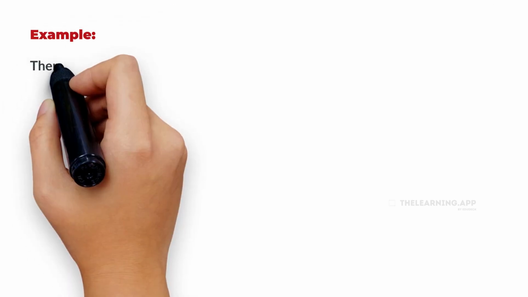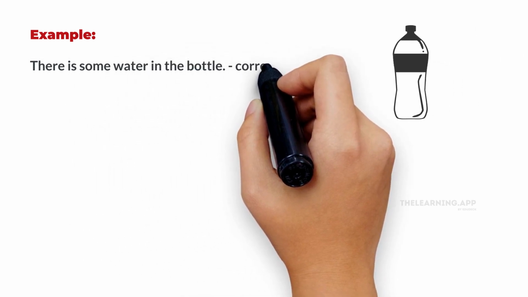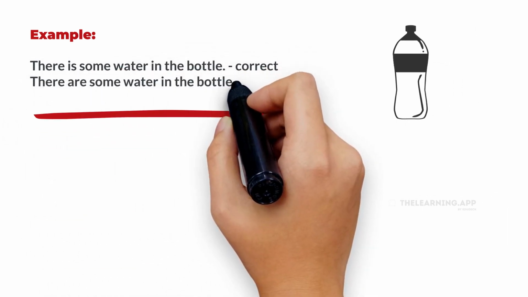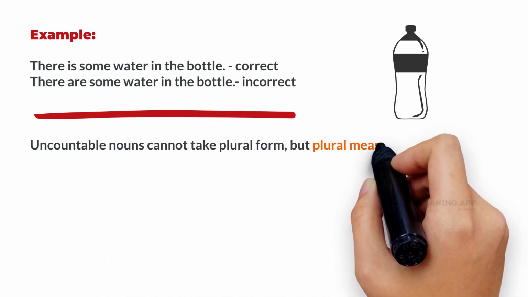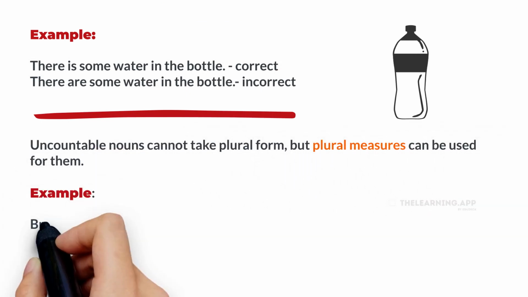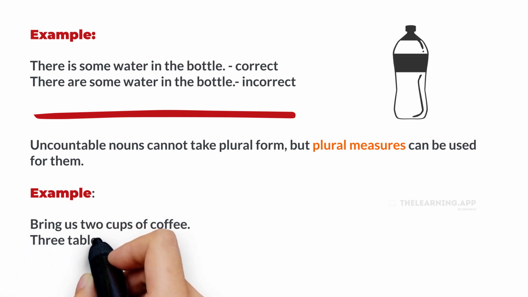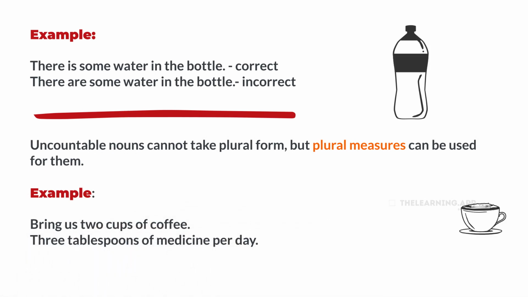Example: there is some water in the bottle. Correct. There are some water in the bottle. Incorrect. Uncountable nouns cannot take plural form, but plural measures can be used for them. Example: bring us 2 cups of coffee. 3 tablespoons of medicine per day.